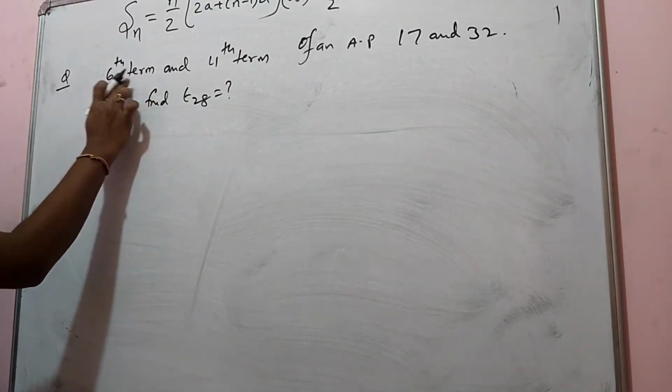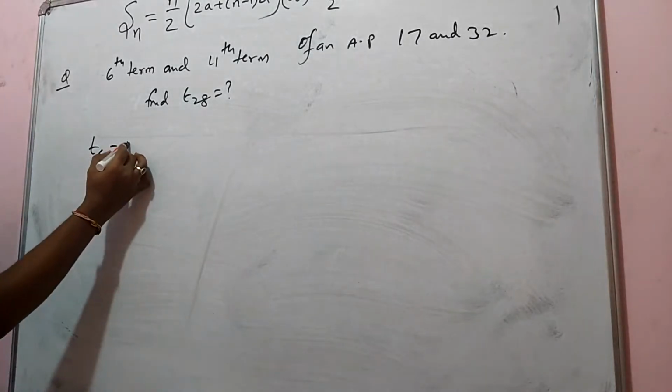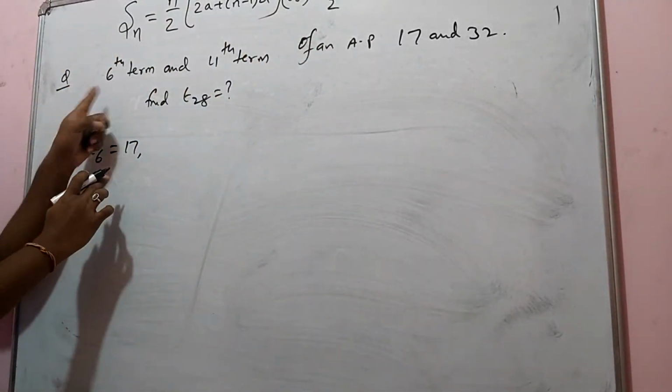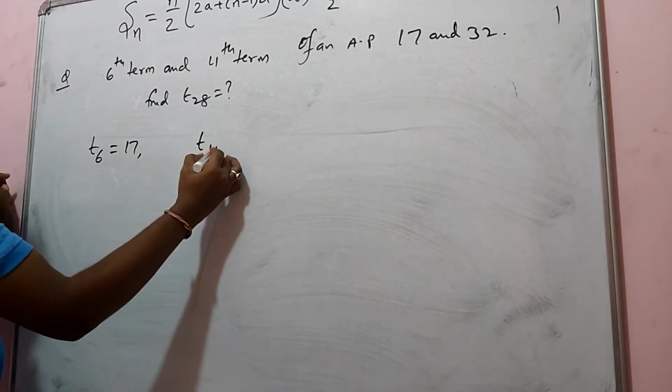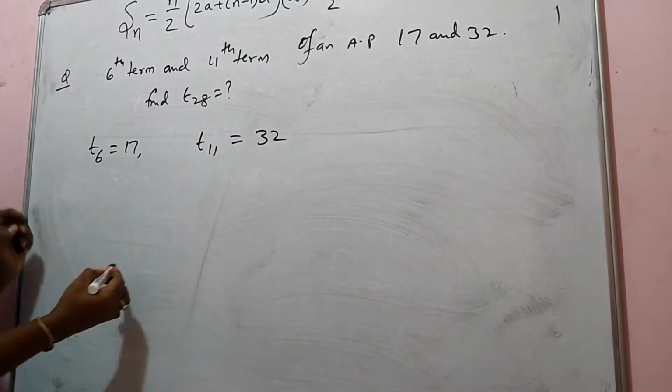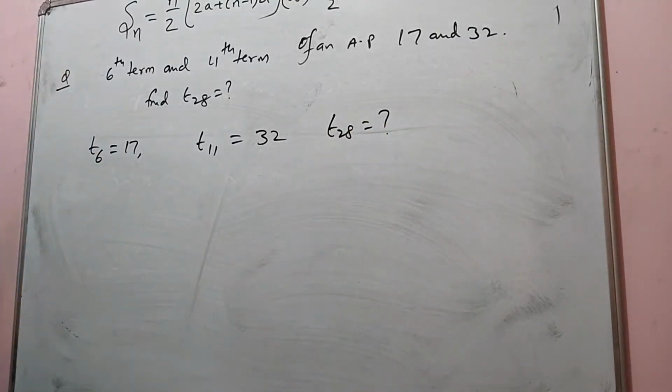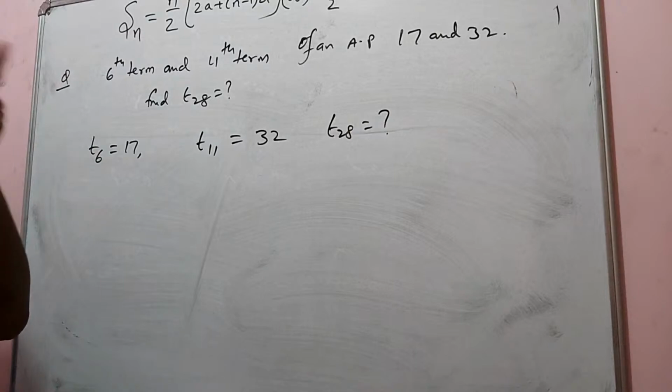Now we have to solve this one. T6 is given as 17 here. The 6th term and 11th term are given respectively: T6 is 17, T11 is 32, and we are asked to find T28. Very simple question, you should know this. After this, we are going to do an IIT question.